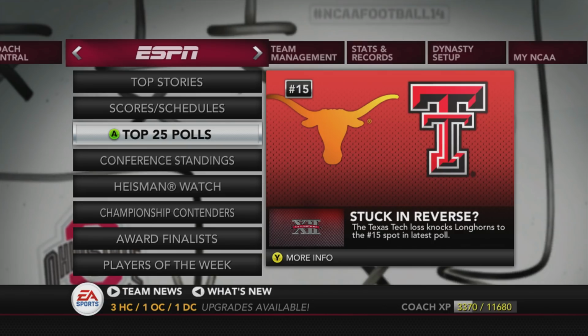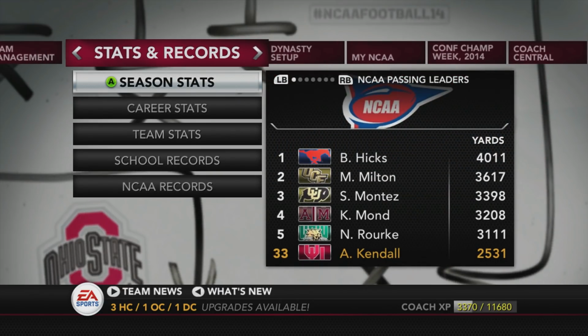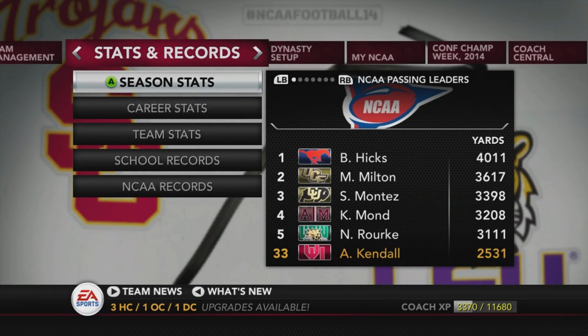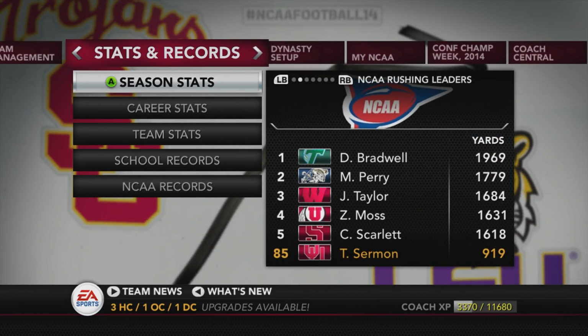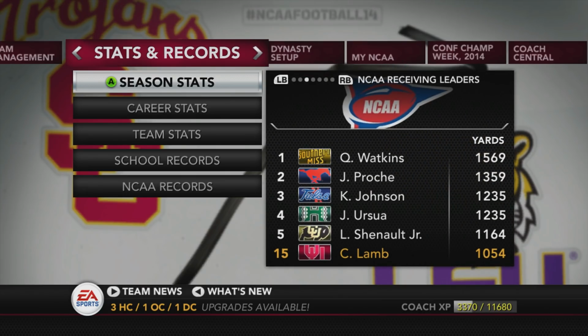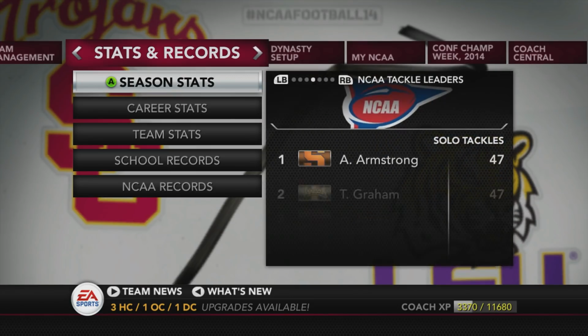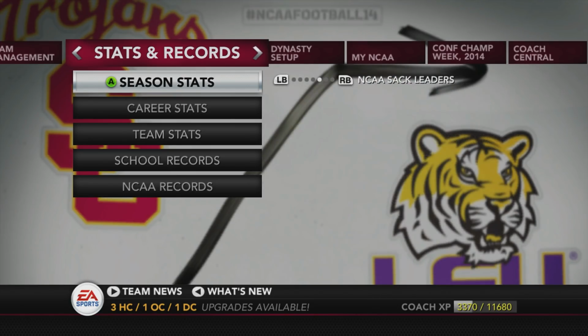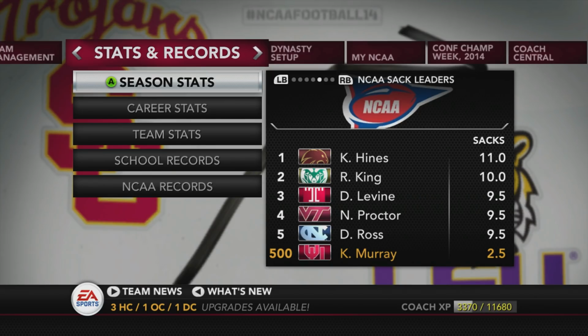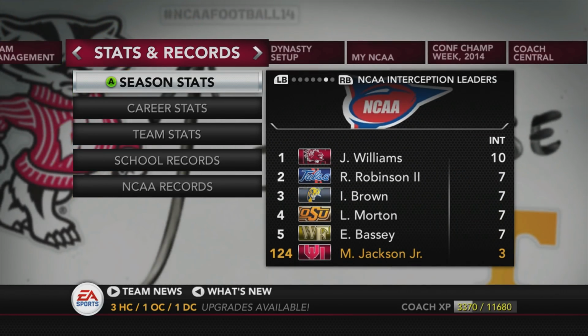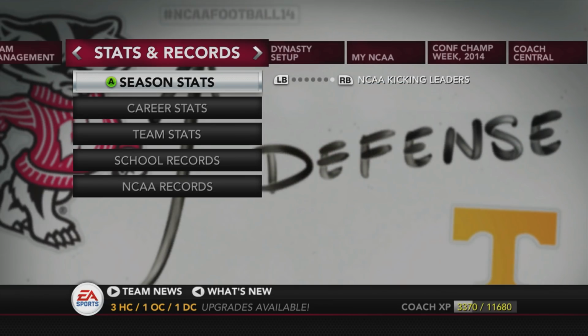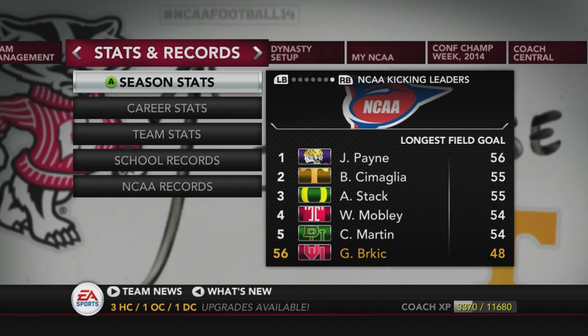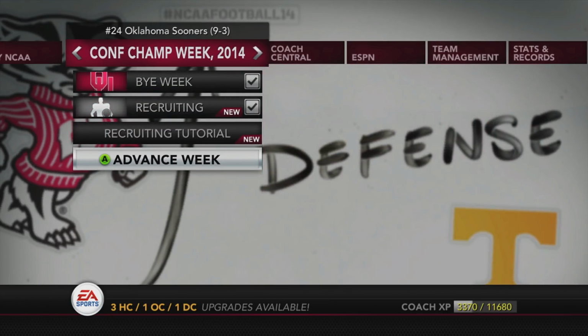Let's see what happens statistically for an Oklahoma Sooner this year. Austin Kendall, only number 33 in the passing leaders, 2,500 yards. Trey Sermon, 919, only 85th in the country. CeeDee Lamb, tied for 15th at 1,000 yards, not bad. Kenneth Murray, leading tackler, only 29. That is very interesting. Kenneth Murray, only 2.5 sacks, not great. Mark Jackson Jr., 3 interceptions. You can kind of give that one away. That's not that bad. But the rest of them, the leaders, were kind of eh. And Burkick did make a 48-yarder. Now, that's good. But only 56th best in the country.